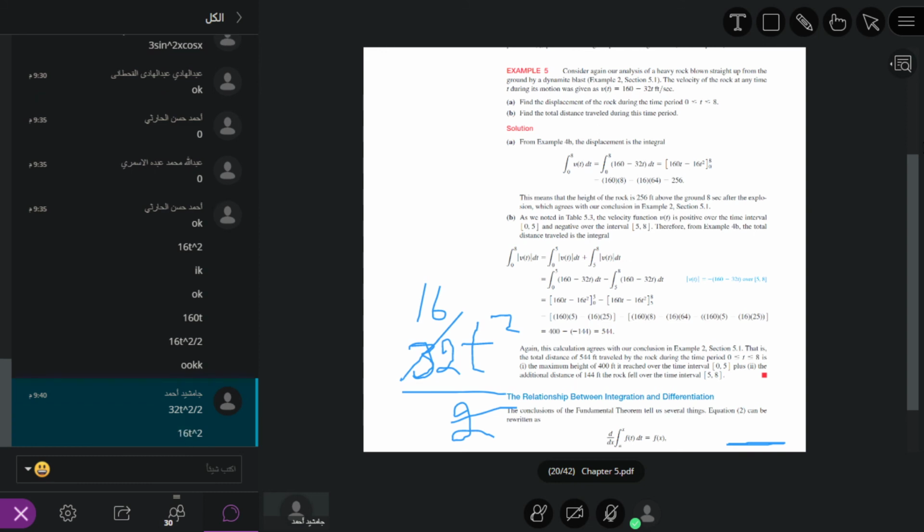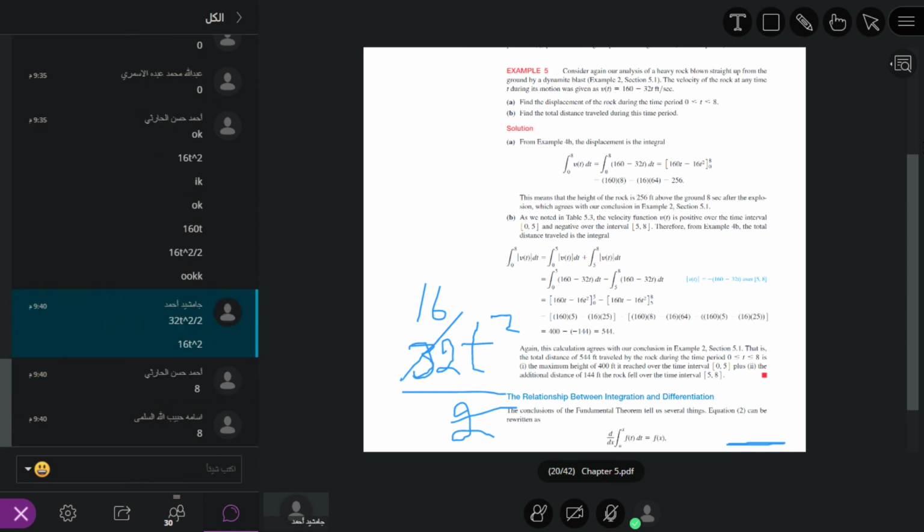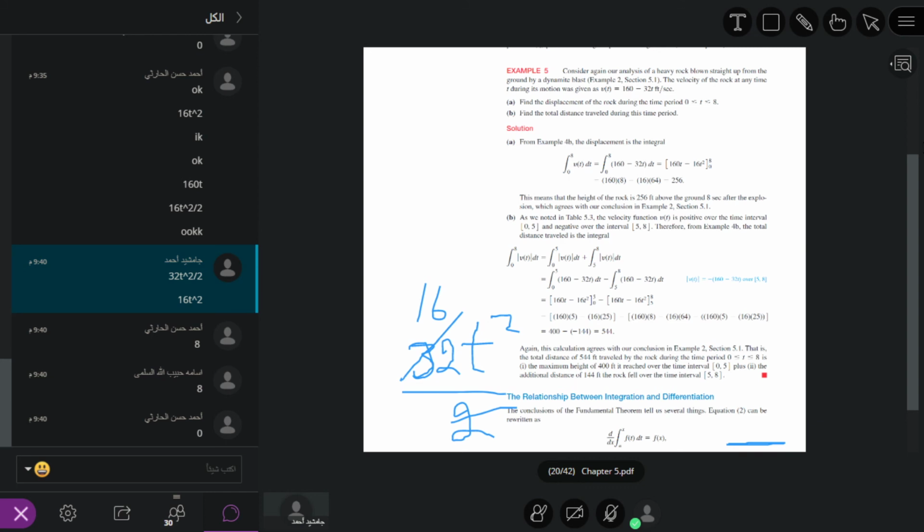Okay, first we put the upper limit. What is the upper limit? 8. What is the lower limit? 0. So whenever we put the upper limit, 160 times 8 minus 16 times 64. Then we subtract 0, because for 0 we do not need to calculate, since 0 times anything is 0. So we get 256. This is the displacement of the rock during this period.